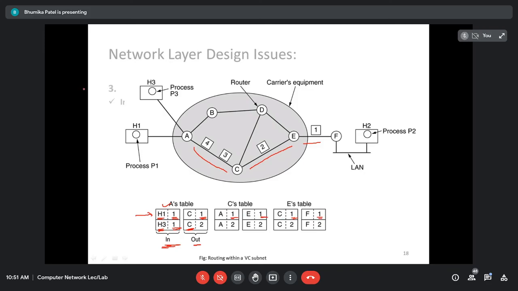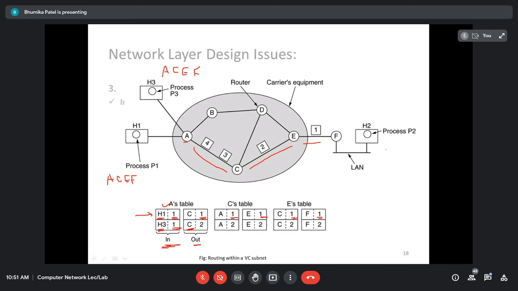But for example, host 3 also wants to send the data to the host 2. Host 3 will also do it first, obviously, and it also has the path. For example, host 3 also defines the same, so I want to use this same path: A, then C, then E, and then F. Similarly, host 2 will also have the same path: A, C, E and F. Both will use the same path. Right? Host 1 and host 2.